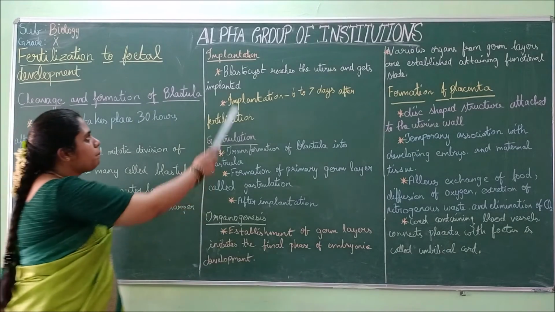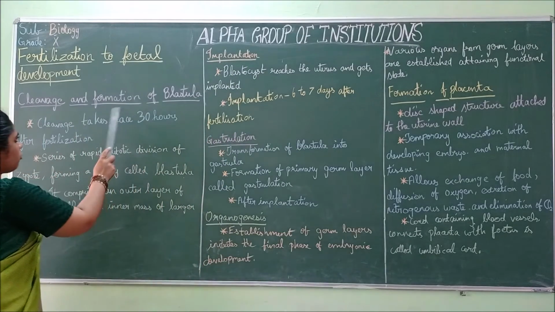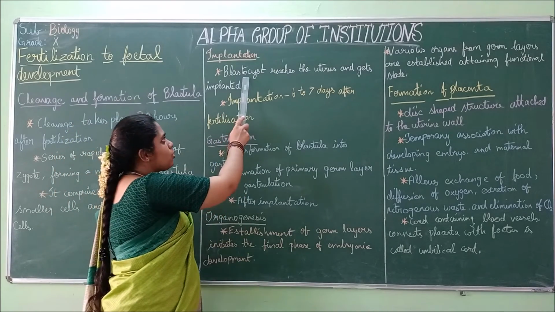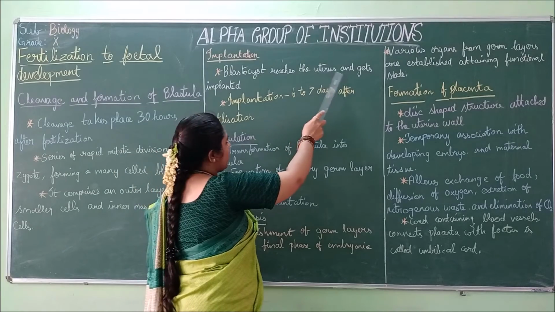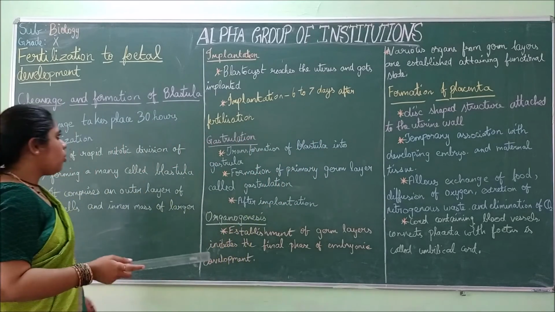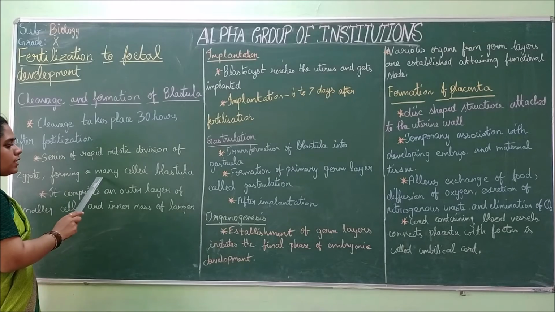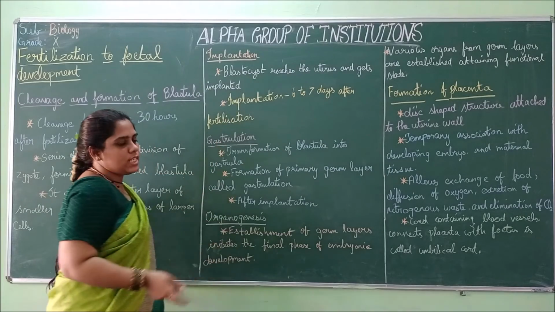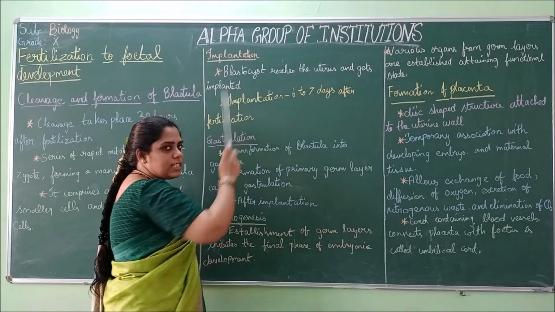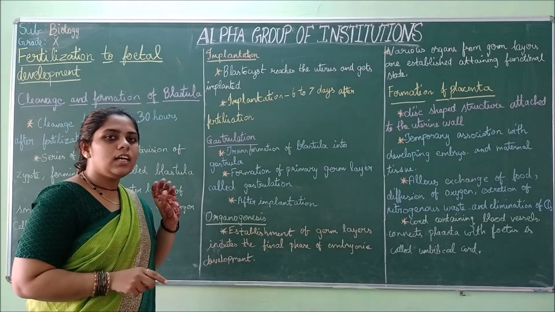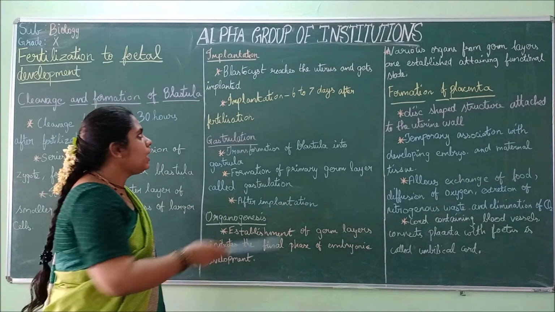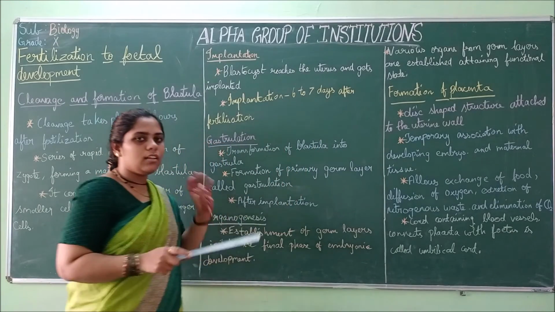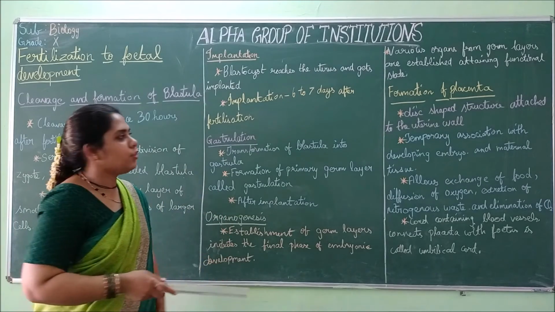Next is implantation. After formation of the blastula, implantation takes place. The blastocyst reaches the uterus and gets implanted. The blastocyst is nothing but this many-celled blastula. After the zygote divides into many cells, it reaches the uterus and gets fixed to the uterus.